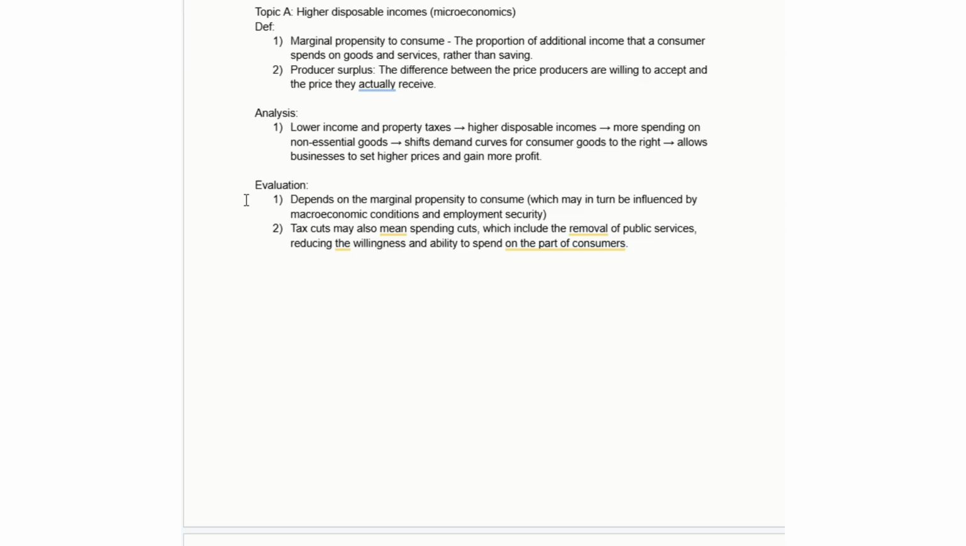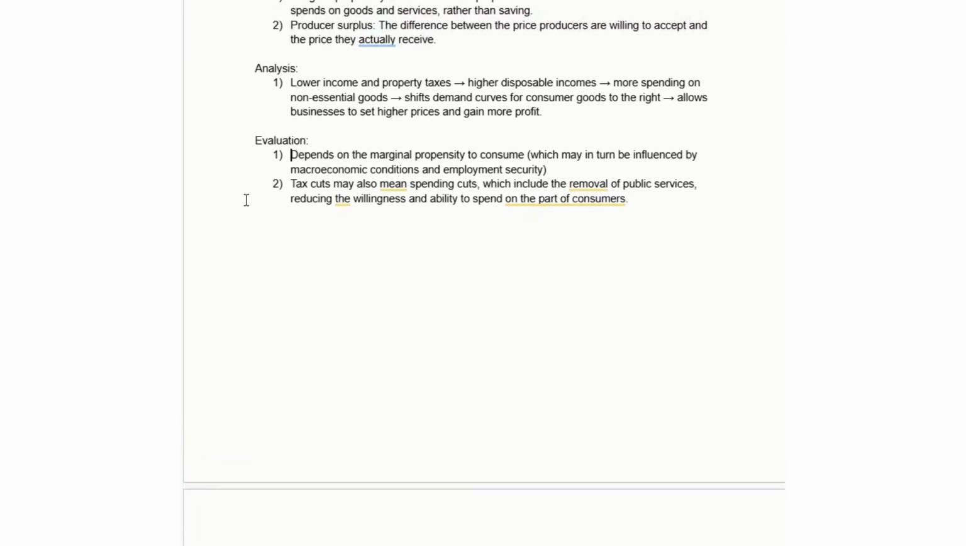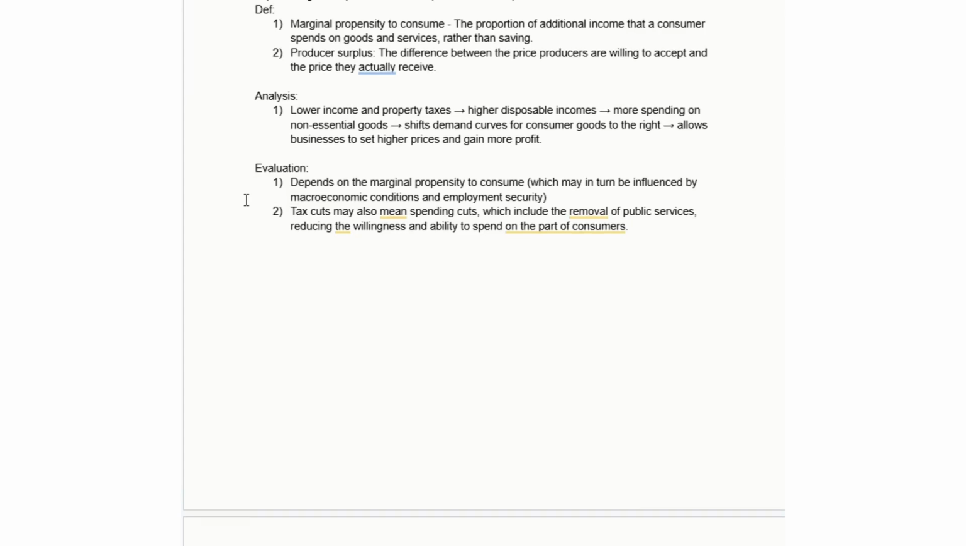The result is that they are going to spend more money on non-essential goods, which should shift demand curves for consumer goods to the right, because you're increasing overall demand for specific types of goods, which allows businesses in turn to set higher prices, gain more profit, and then you could continue to talk about how this is going to affect businesses, both when they have lower tax rates and also when there's higher demand for consumers.